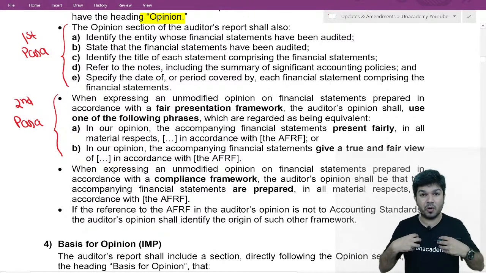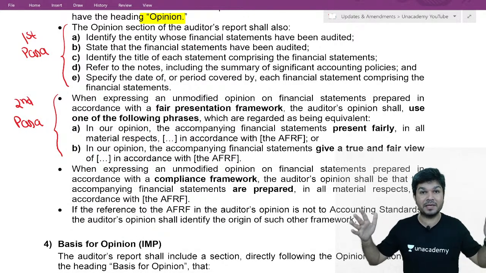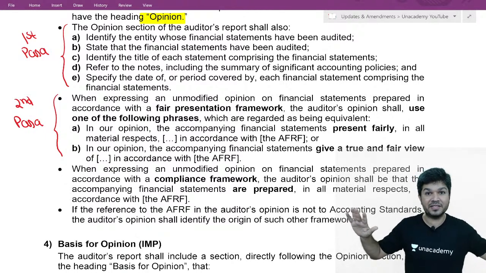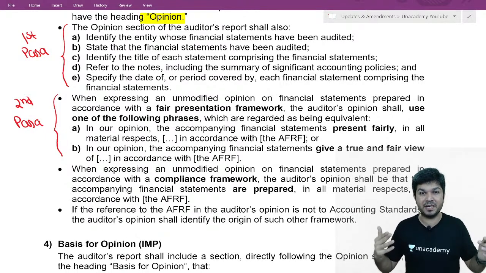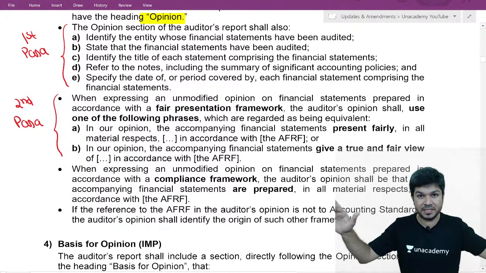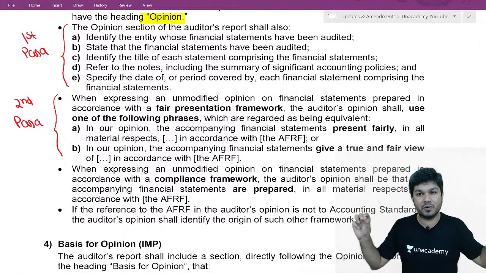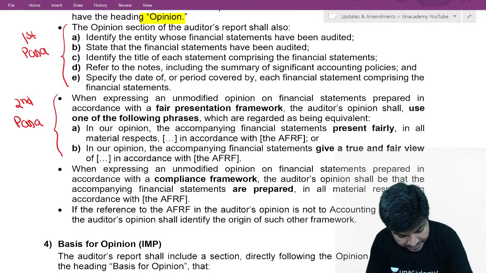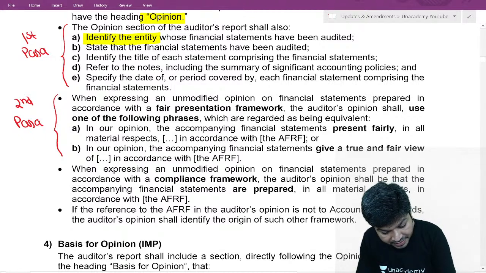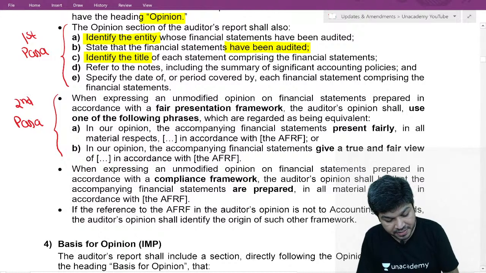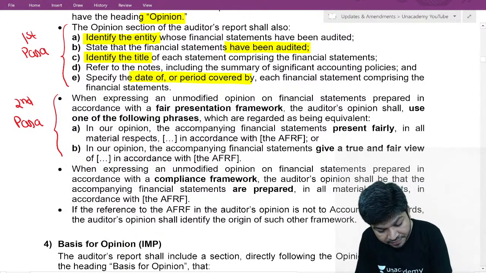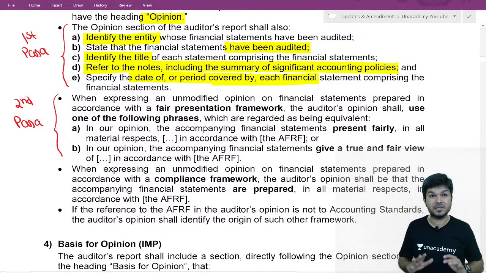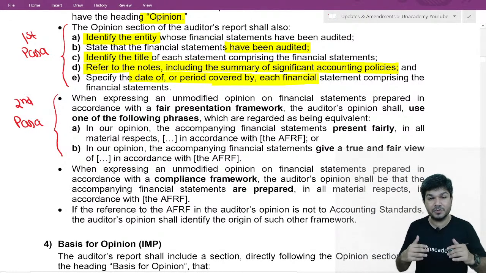So we say, we have audited the accompanying financial statements of ABC Limited, which comprise the balance sheet as at this date, statement of P&L and cash flow statement for the year ended on this date, and a summary of significant accounting policies and other explanatory information. So we have to identify the entity, state the financial statements have been audited, give the titles of each financial statement, the date and period covered by each financial statement, and also refer to the significant accounting policies. This is the intro para.